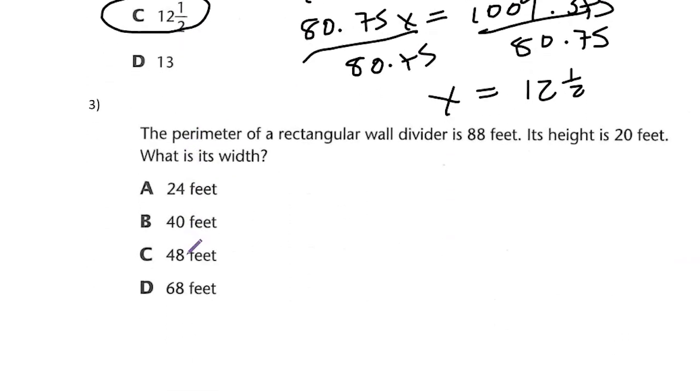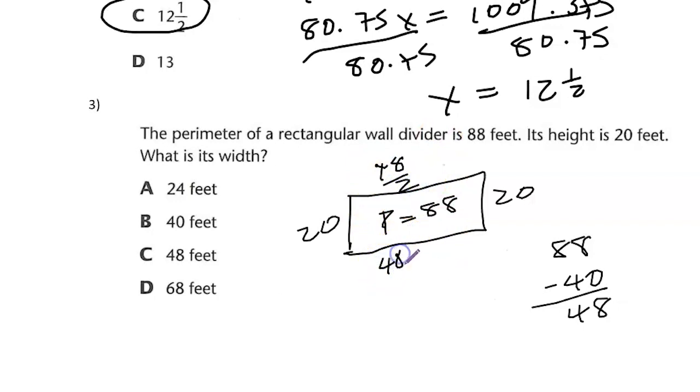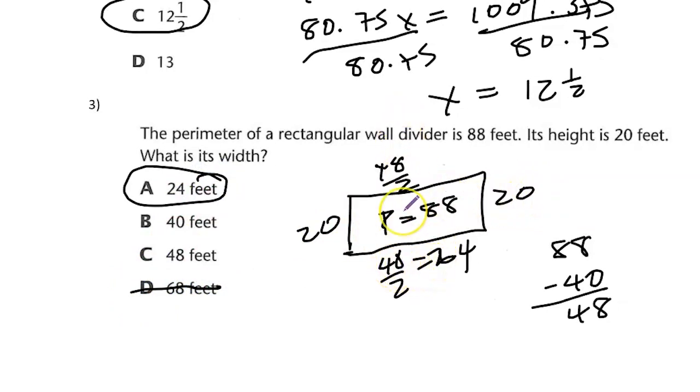The perimeter of a rectangular wall divider is 88 feet. Its height is 20 feet. What is the width? All right, so we can draw a rectangle. We know that the perimeter is 88. So if the height is 20, on this side would be 20 as well. So that's 40. So we have 88 and we subtract 40. We see that we're left with 48 to share between these two sides. So this side would be 48 divided by 2 and 48 divided by 2. So that's 24. So our answer is 24. We know that it could not be 68 because if this is 20 and this is 20, that's 40 already. 68 and 68 would be way over 88.